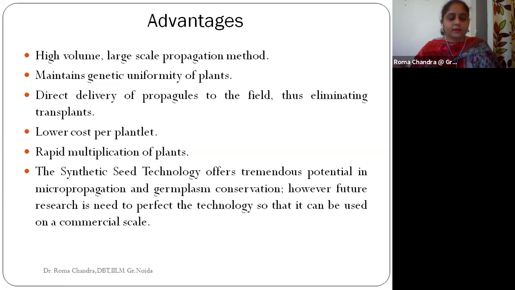The multiplication of the plants will be very rapid. The moment we use this kind of technique with artificial seed methodology, the process is lightened, and production is of very high volume with genetic uniformity. We can maintain the genetic makeup of our plants as well. Synthetic seed technology offers tremendous potential in micropropagation and germplasm conservation.